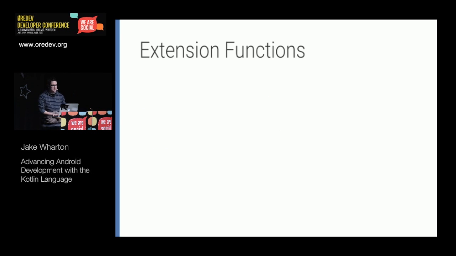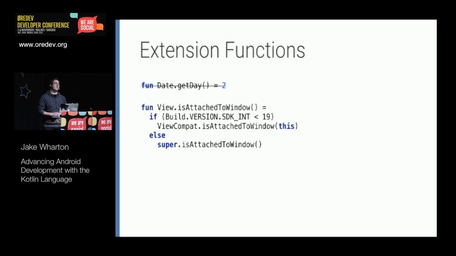Now I'm going to have to speed up the rest of my talk. One thing that you cannot do is override an existing method. So if a class has, like our date class has getDay, we can't actually override an existing method. That would create some ambiguity. It's slightly unfortunate because this would be a fantastic way to retrofit APIs that are on newer versions of Android to older versions of Android. We could conditionally call into the real method if it was available, or fall back to a compatibility version if we're on an older version of Android. So that doesn't work. But you could do something like add a compat version directly on the class that you wanted to, instead of having to do something like view compat and all that stuff.